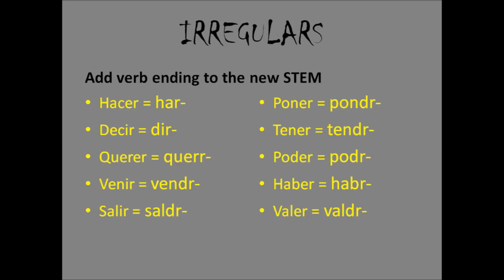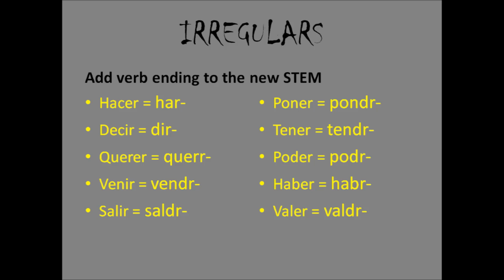Well, you knew it was coming. Irregular verbs in the future tense. Each of these irregular verbs, they have a new stem, and you add the verb ending to the new stem. Hacer's new stem is har, H-A-R. Decir, dir, D-I-R. Querer is querr, Q-U-E-R-R. Venir is vendr, V-E-N-D-R.